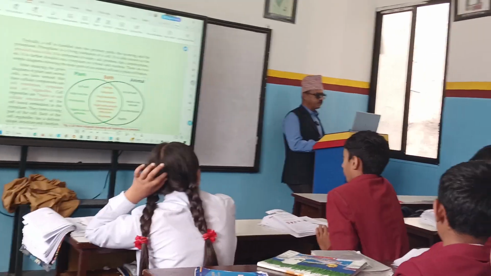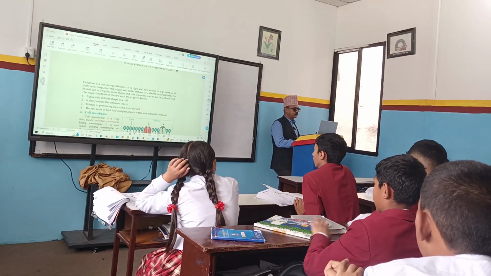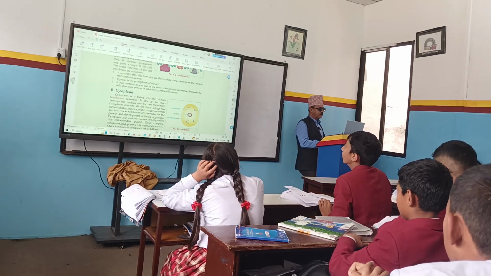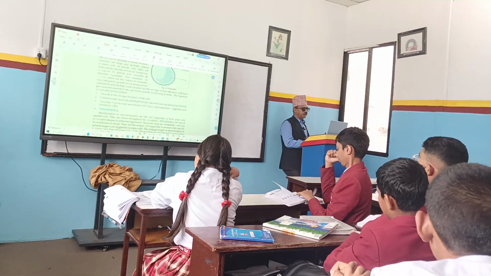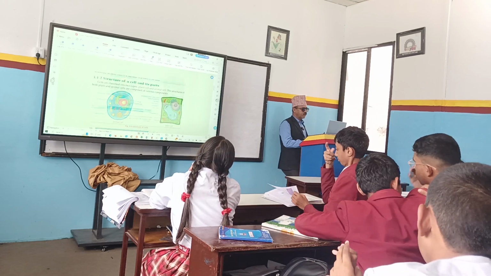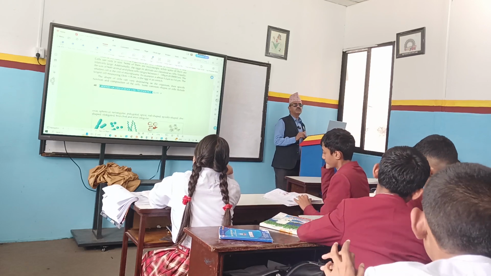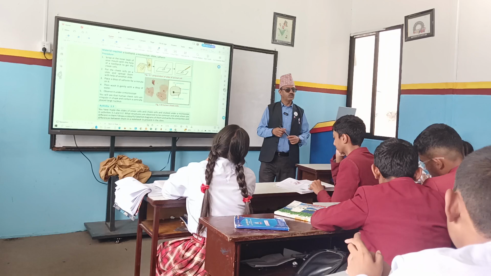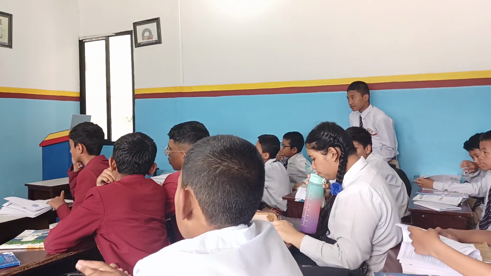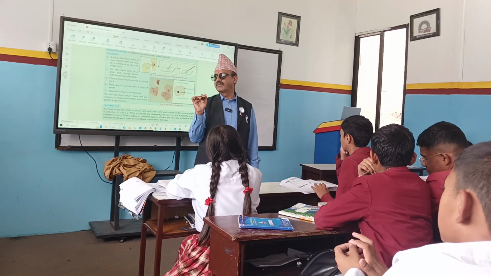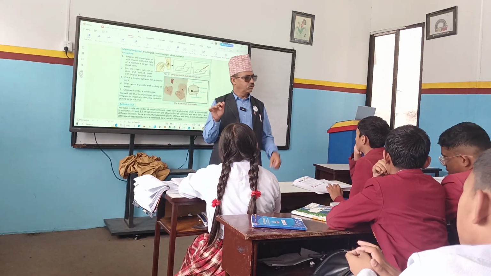Page number 51, 52, 53, 54. So which one has he got? Page number 50 to 54. Who is going to present? Yeah, Rakshak. And the rest of the others, please read and come. Okay? You have got the work.